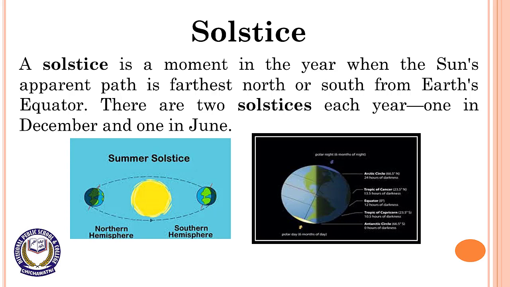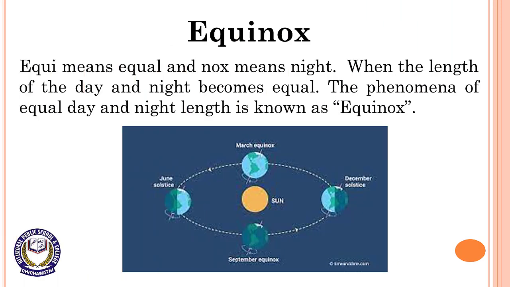In short, a solstice is a moment in the year when the sun's apparent path is farthest north or south from Earth's equator. There are 2 solstices each year, one in December and one in June. Dear students,